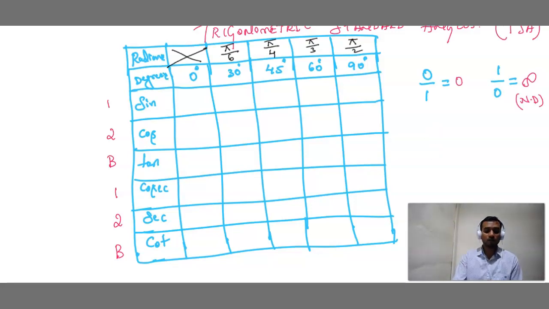Okay, now I am going to fill here. See children, first you write here 0, here you write 1. Just write 0 and 1. First value 0, last value 1. Now fill these 3 values. I told you in the beginning, just by 3 values. What are the 3 values? 1 by 2, 1 by root 2, root 3 by 2. This is very important. This is our first period. 1 by 2, 1 by root 2, root 3 by 2.